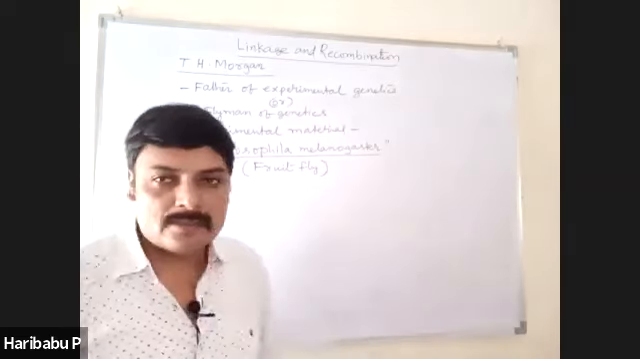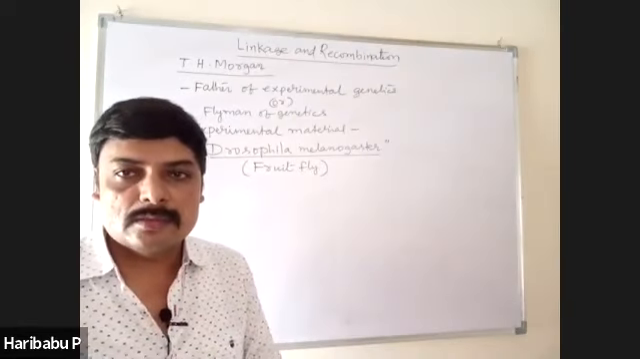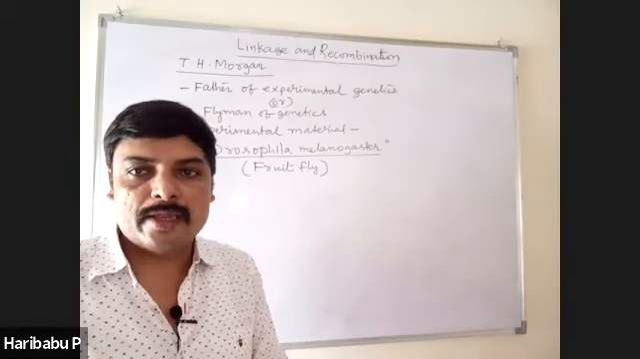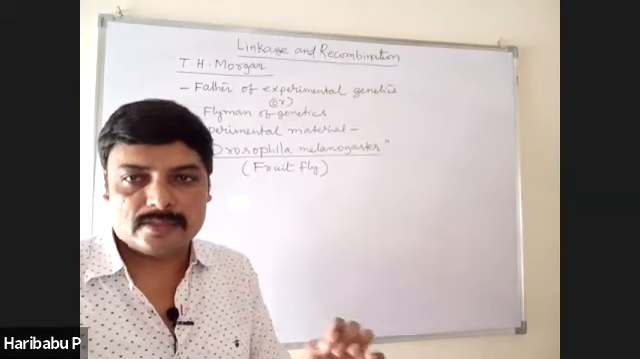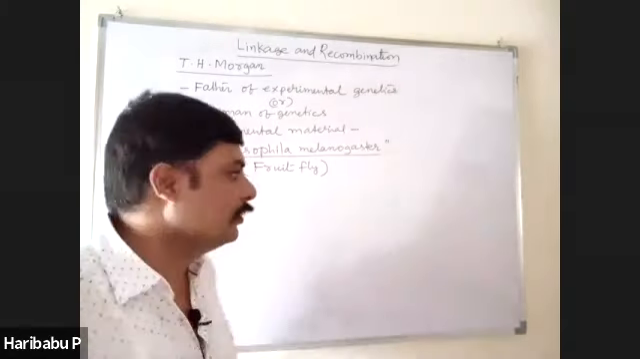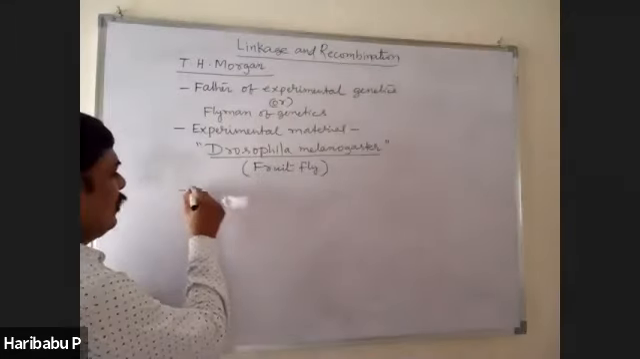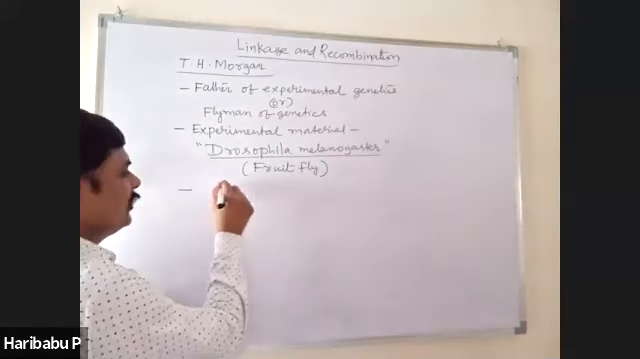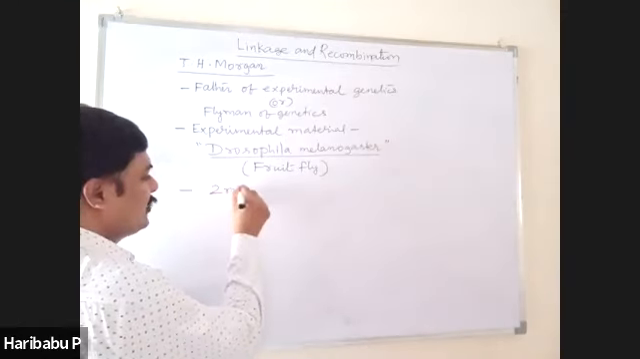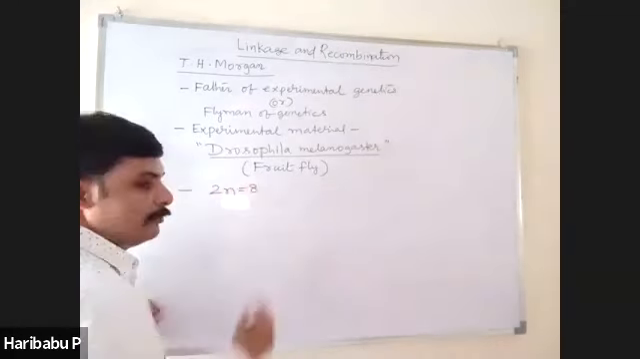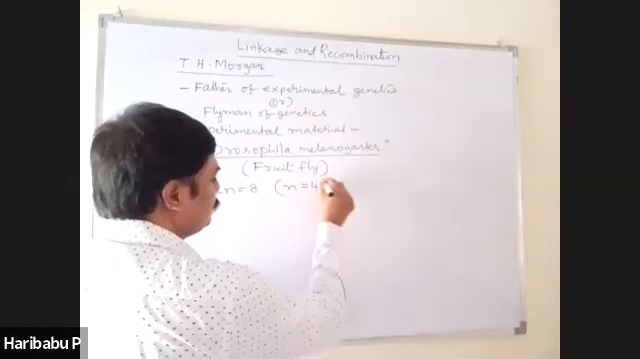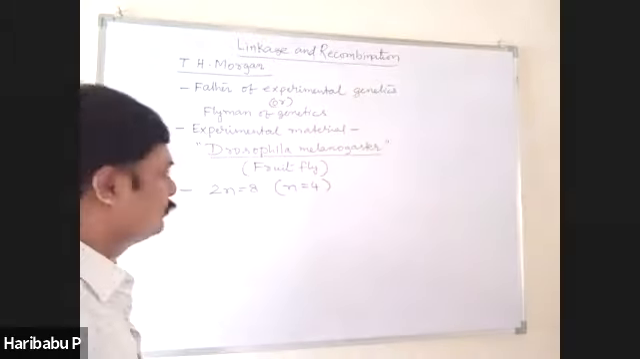Why is it called fruit fly? Because it grows commonly on fruits like banana, mango, etc. That is why it is called fruit fly. The number of chromosomes in fruit fly is 8. 2n diploid number is 8. Haploid number is 4.